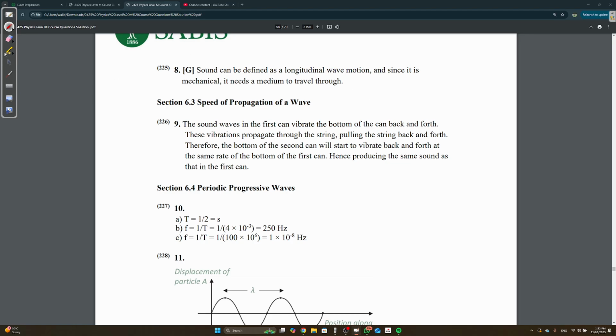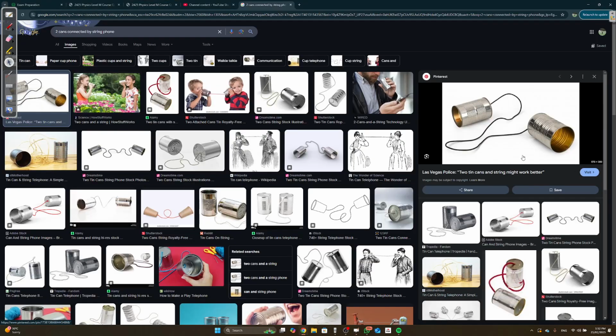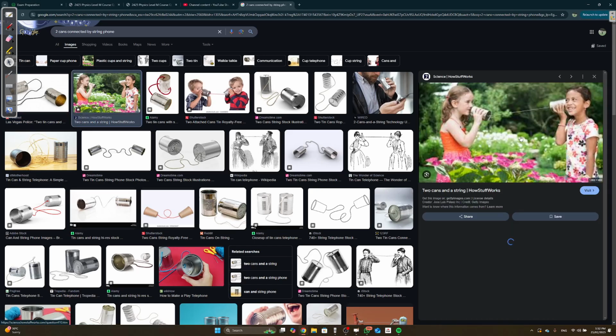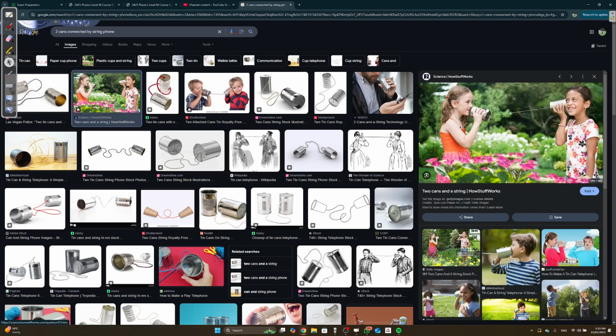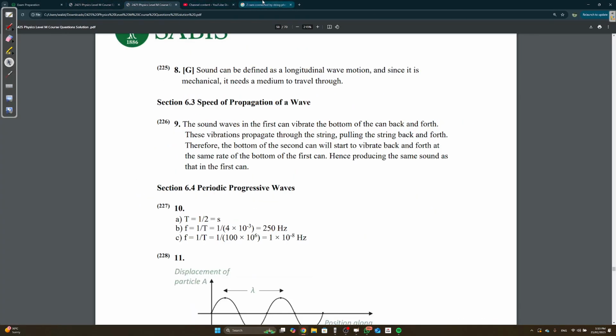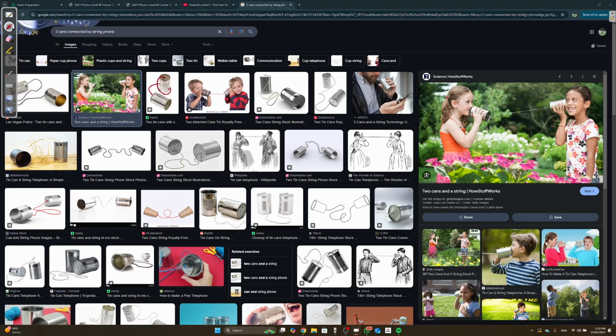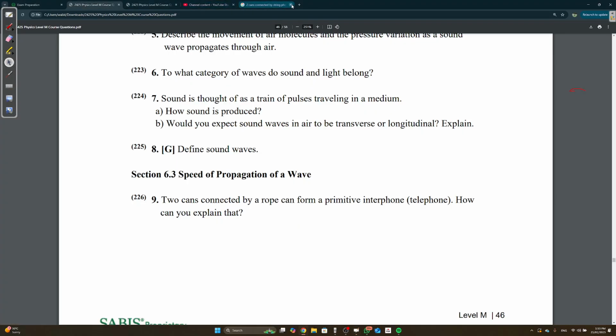I'm sure you have seen this somewhere before. Let me show you a picture of it. You see these two girls, they're talking on the phone. She can hear her because of the explanation we just heard. What happens is this girl speaks into here and she creates vibrations, and those vibrations travel across the string and vibrate over here in the can. So this girl here can hear what she's saying. Basically that's pretty much it.